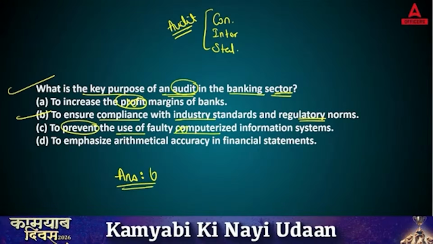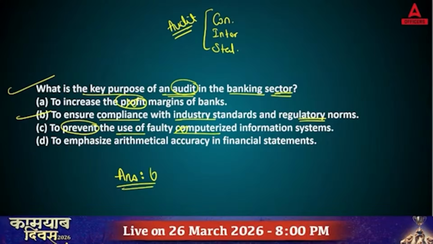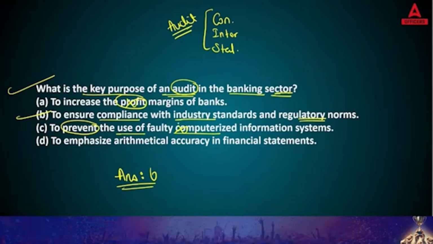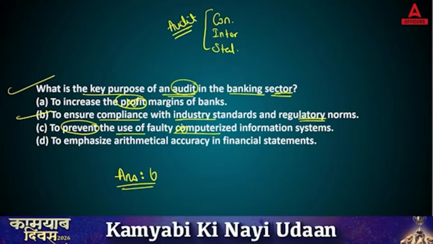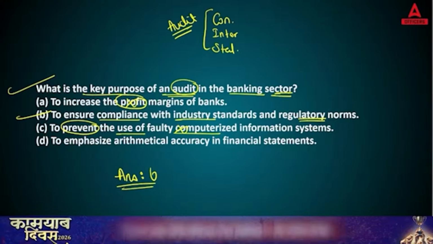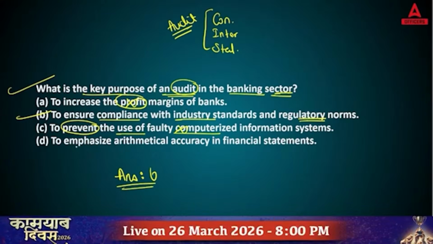No, audit doesn't mean that; surely they will identify some flaws, some defaults, but they are just doing the work so that they can give proof that all your balance sheet, all your working is as per some norms and regulations. And D, to emphasize arithmetical accuracy, that is also wrong.